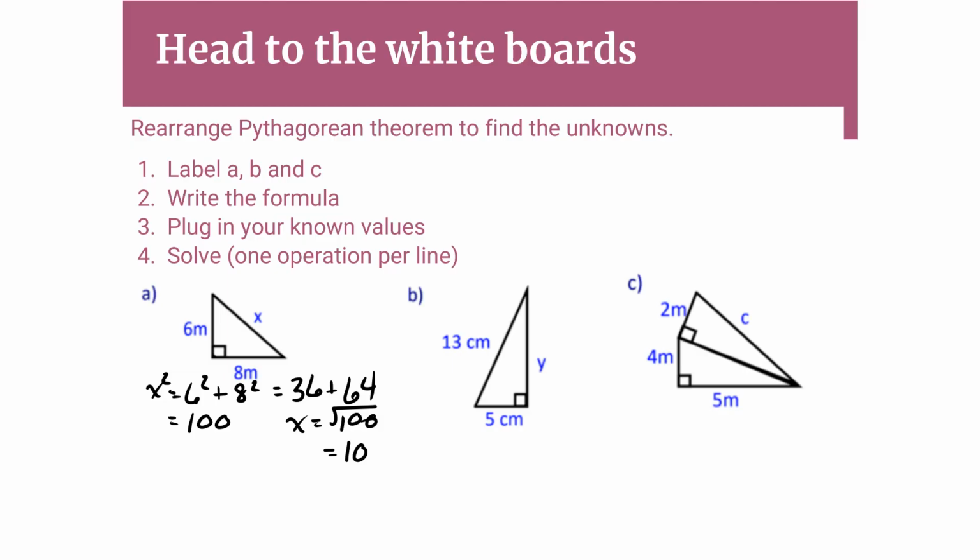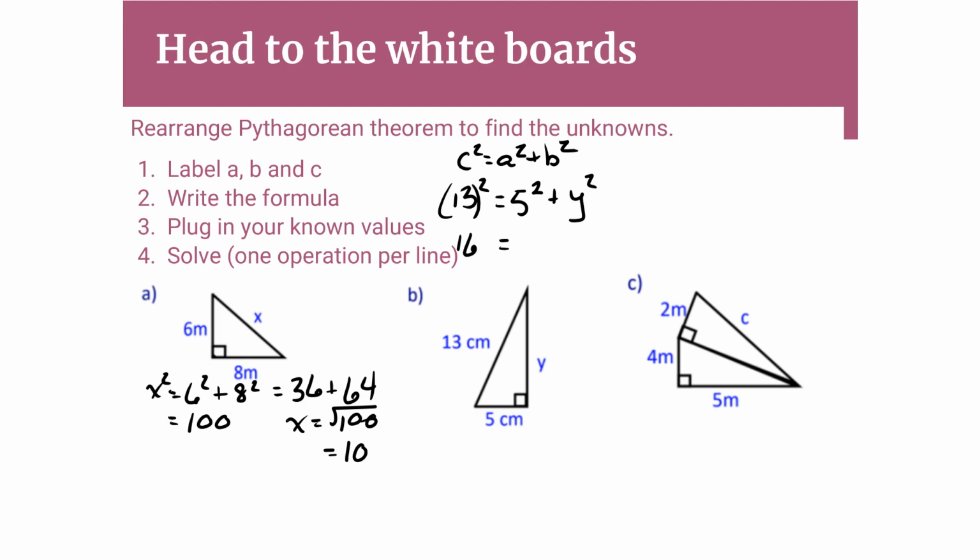Now let's look at this one. This time we're missing one of the sides. So we've got the hypotenuse here. We've got one side, but we need to find the third side. So we can start with our regular equation of c squared is equal to a squared plus b squared. This time our c squared is given, so we've got 13 squared is equal to a squared, which we'll say is 5 squared, plus y squared.